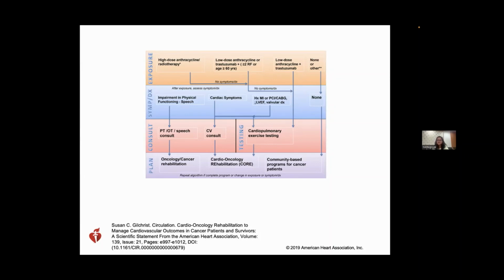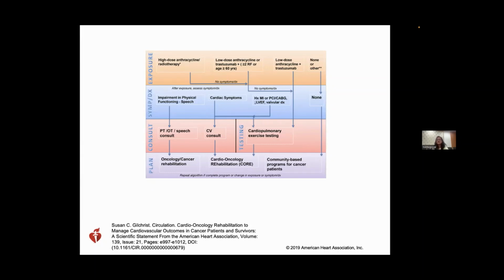So after the exposures, we'll look at the symptoms. If the patient presents with no symptoms and has high dose anthracycline exposure or low dose with risk factors, then we refer the patient for cardiopulmonary exercise testing. If the results come out to be positive, then the patient is planned on cardio-oncology rehabilitation. That's the core plan.